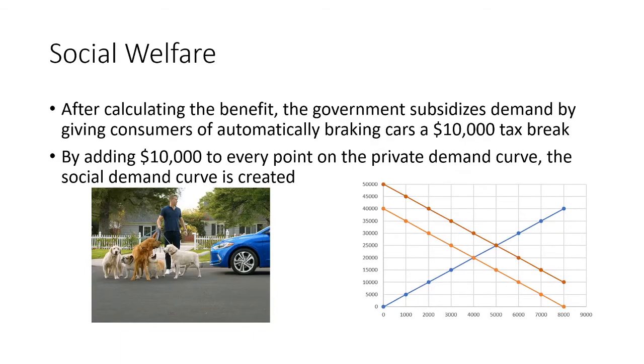By adding $10,000 to every point on the private demand curve, the social demand curve is created. So remember, when we were taxing units, our demand fell. Now that we're subsidizing these units, our demand is going to increase.